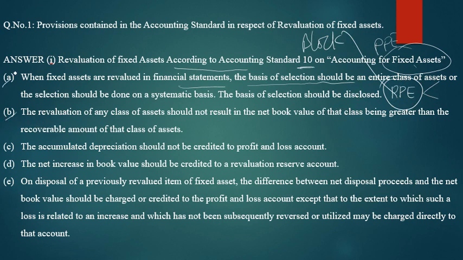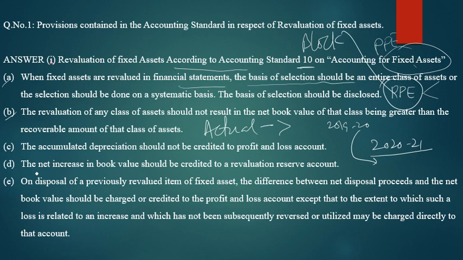Second point: the revaluation of any class of assets should not result in the net book value of that class being greater than the recoverable amount of that class of assets. So you should record the actual value, not more than the asset value. The accumulated depreciation should not be credited to profit and loss account. For example, you are preparing the accounts of 2020-21. So in 2020-21 you have to write the depreciation of 2020-21 only. Don't write the 2019-20 depreciation here. That should not be included.